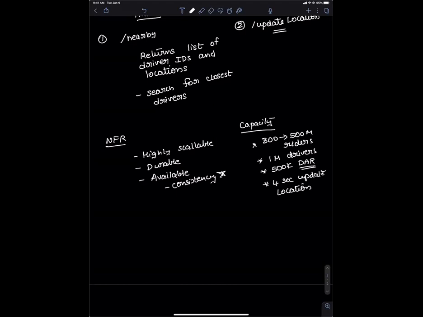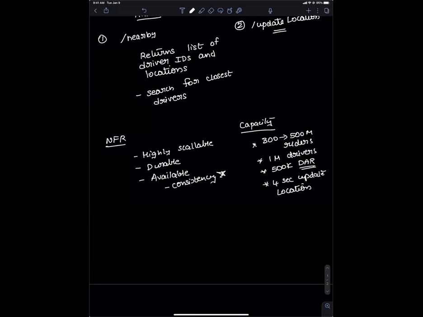Okay. The reason why is that when the rider asks for a new ride, the backend system will look at our backend servers to determine the closest location for the given user, and he should be able to get the nearest drivers in that area.